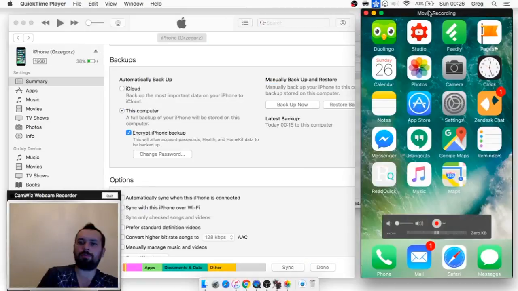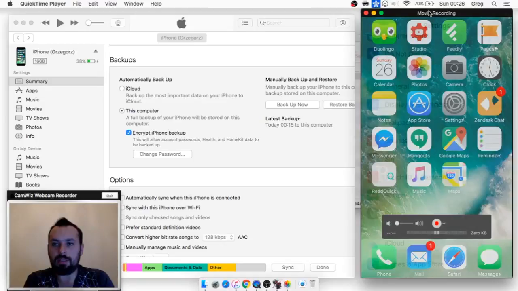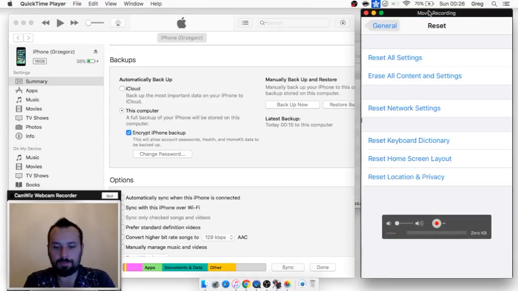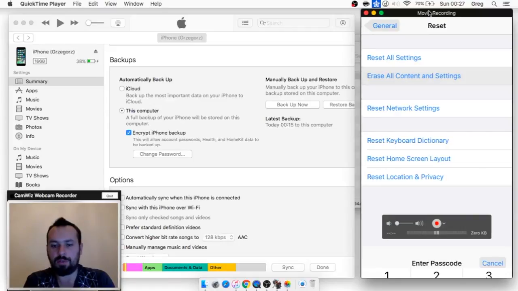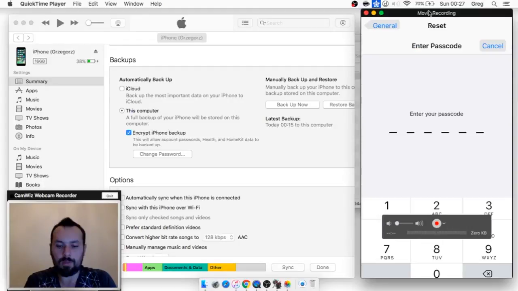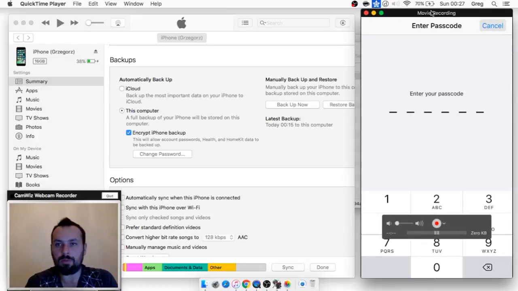Let's go to settings and do it on the iPhone. So Settings, General, Reset, and let's check this option, Erase All Content and Settings. Reset All Settings will just clear the settings, but we want to delete everything. Okay, we've got to enter my passcode, so let's use another screen.